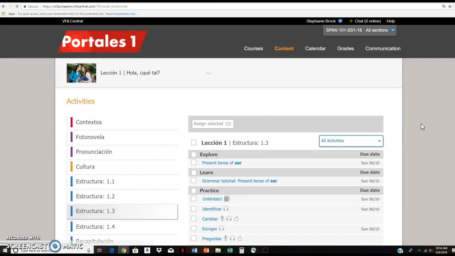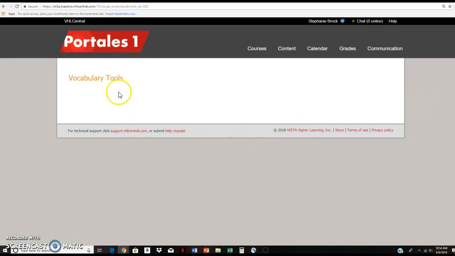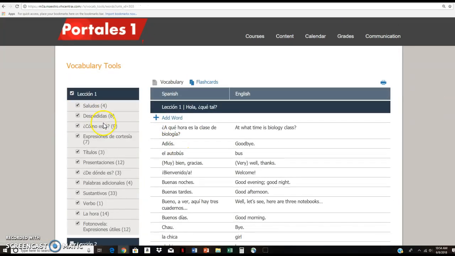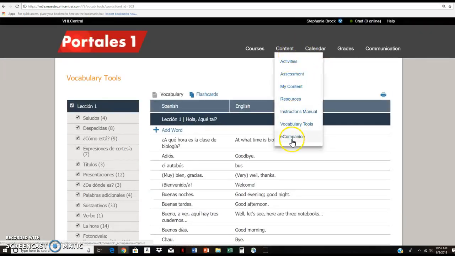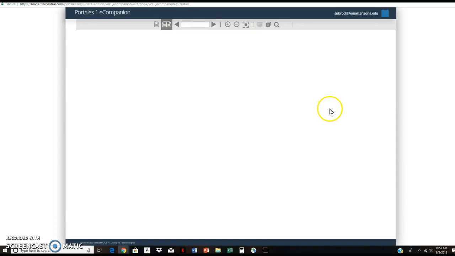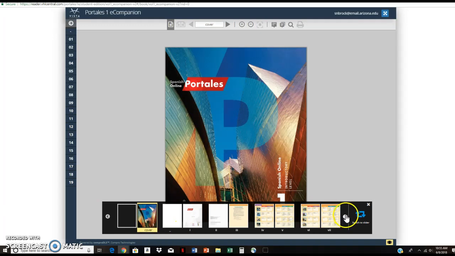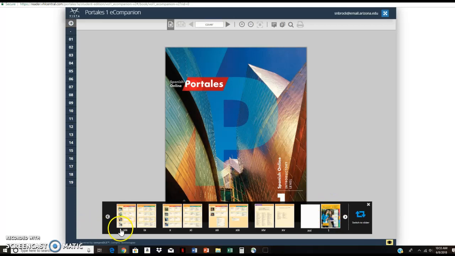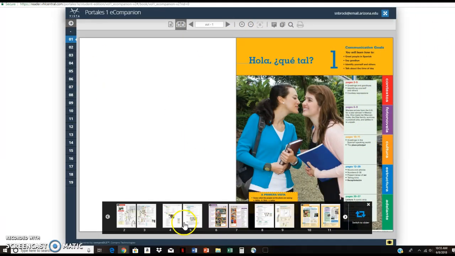Just to give you a little bit more overview about VHL, here you have some vocab tools that are going to help you with each lesson. So you can go through and look at the vocabulary and say, oh, okay, this is what this is, or this is what that is. And it helps you in that way, as well as the e-companion to the activities. Okay, so this is the ebook that you also get with it. These are the beginning pages where it goes through the glossary, and then you can get to chapter 1. Okay, so this is available for you.